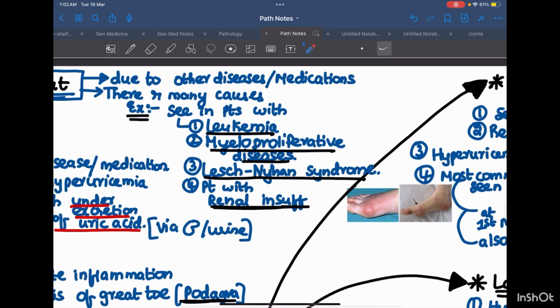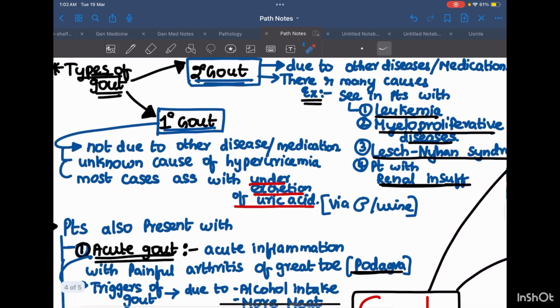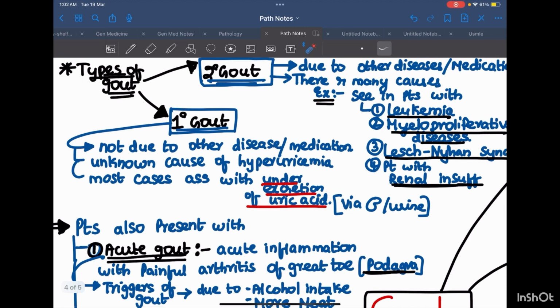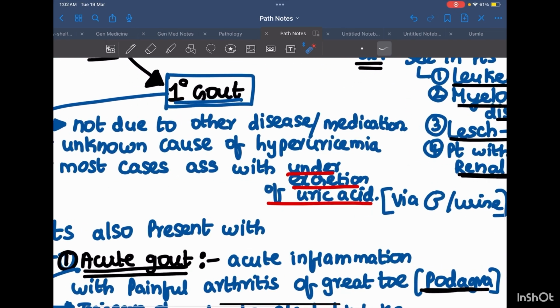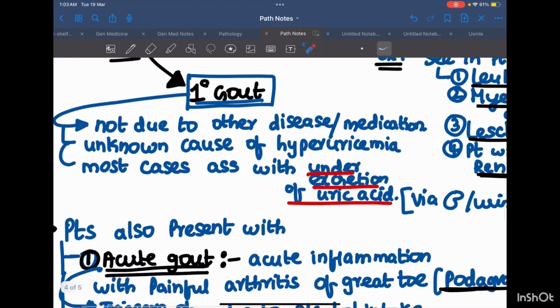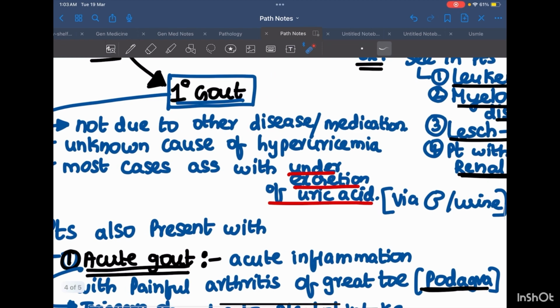Let's come to the interesting part. Types of gout. There are two types of gout: primary gout and secondary gout. Let's come to primary gout. It is not due to any disease or medications. There is no clear cause. It is an unknown cause of hyperuricemia, but in most cases it is associated with under-excretion of uric acid via kidneys or urine.